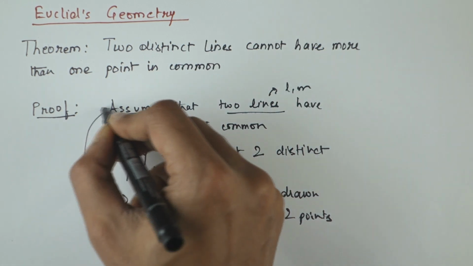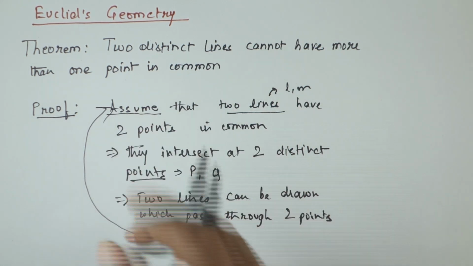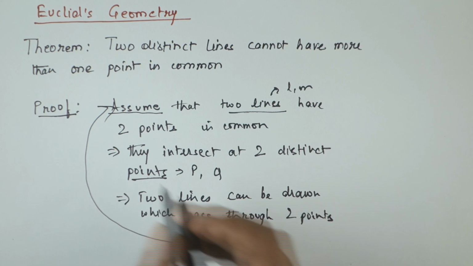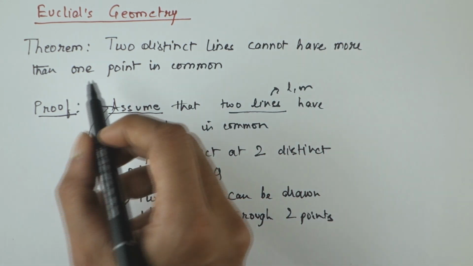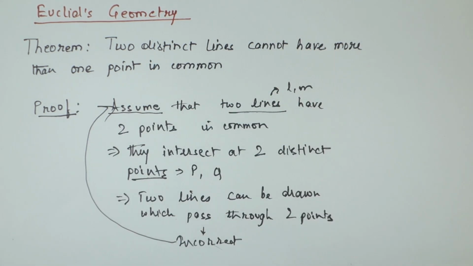So hence we can say that this assumption is incorrect, and which then proves the theorem that two distinct lines cannot have more than one point in common.